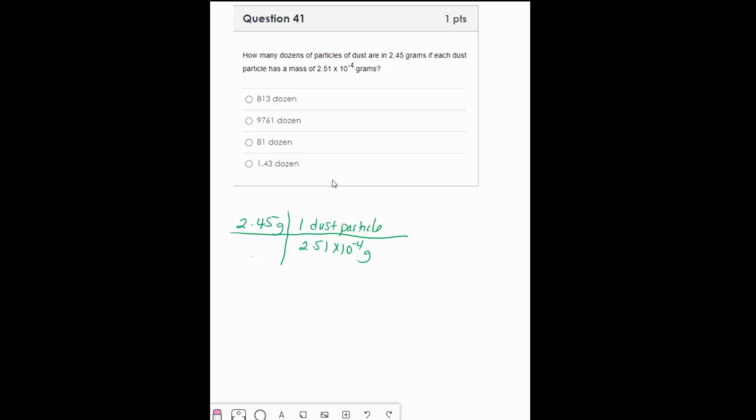So I'm going to divide 2.45 by 2.51 times 10 to the negative 4. Use the exponent key in your calculator or put your number in parentheses. And I get 9,760 particles. Well, I should take that one step further, shouldn't I? There are 12 particles in 1 dozen, so I need to take this number and divide it by 12. And I get 813 dozen particles.